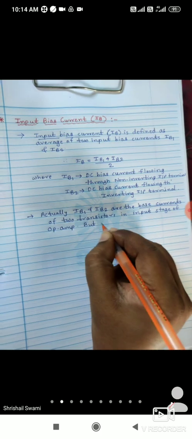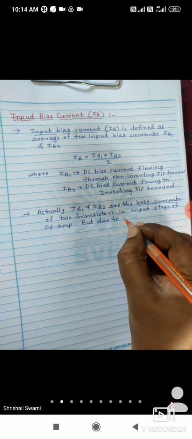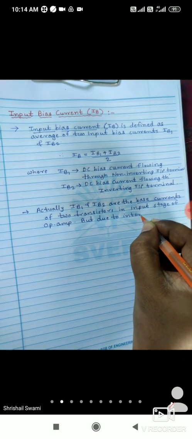Okay, so due to internal imbalance, sometimes even though we are using two transistors of the same characteristics, same specification, still there will be some internal imbalance.